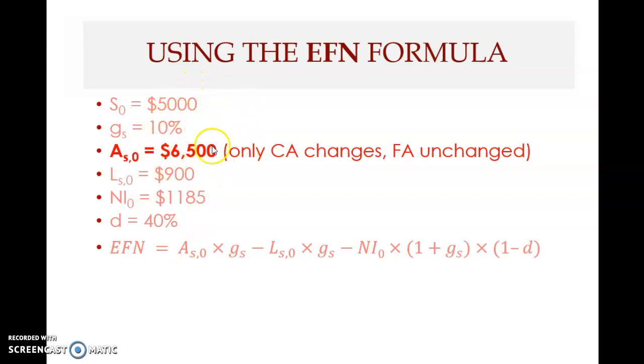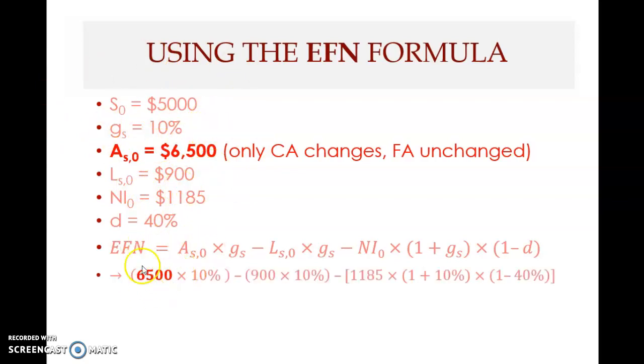So the only thing that we change is we don't take the full asset value. We take only the current asset value now. In the previous example, where the company was operating at full capacity, we took the total asset value. But here we take only the total current asset value. So we change to 6,500 rather than the full amount of total assets previously.